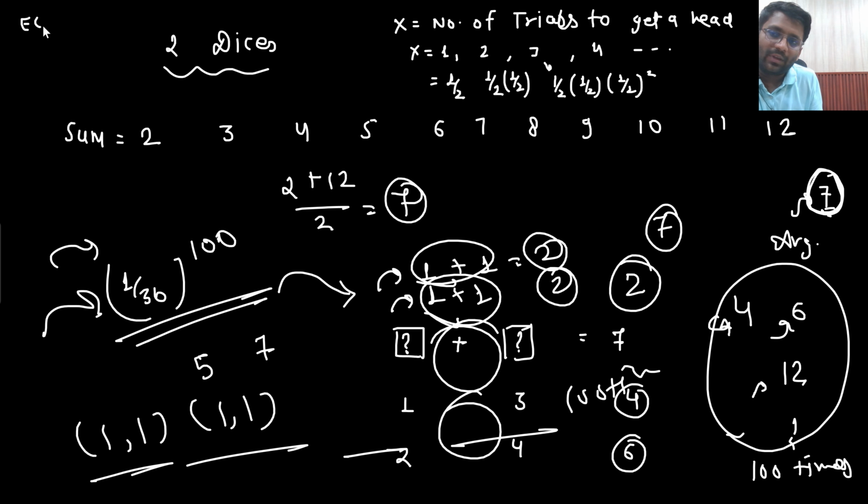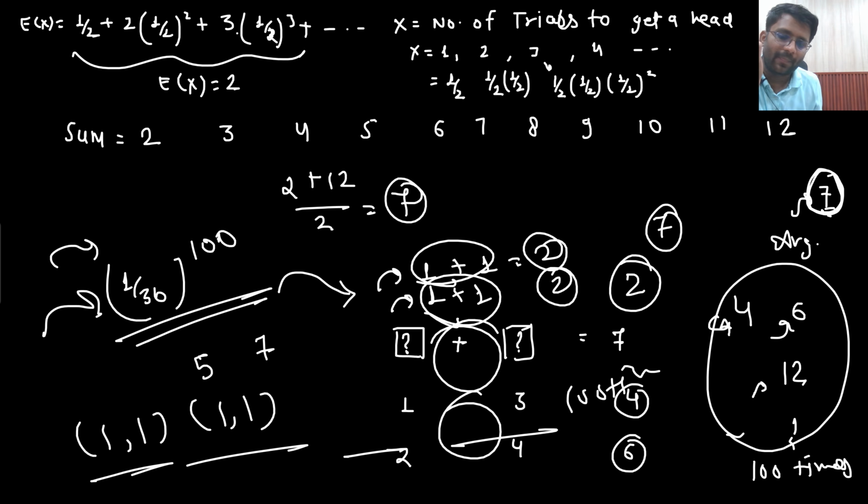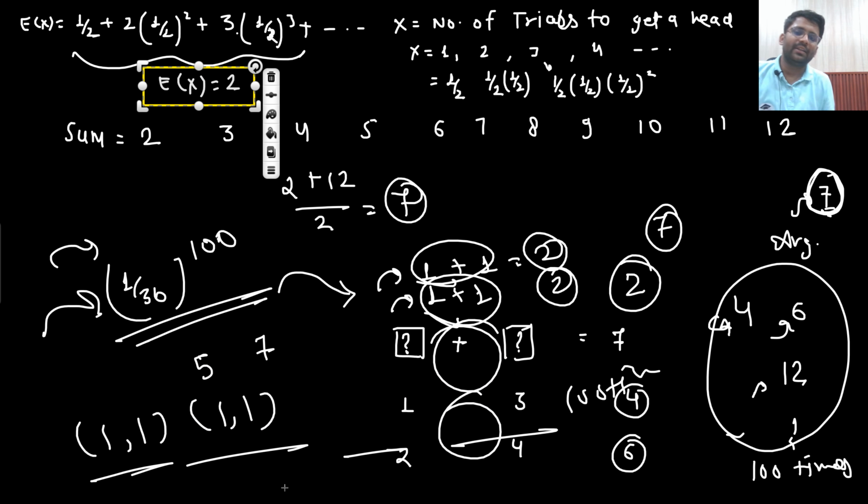Expectation of x will come out to be 1 into 1 by 2, that would be 1 by 2, plus 2 into 1 by 2 to the power 2, plus 3 into 1 by 2 to the power 3, and so on. When you solve this particular thing, expectation of x will come out to be 2. When you solve this addition, it will come out to be 2.